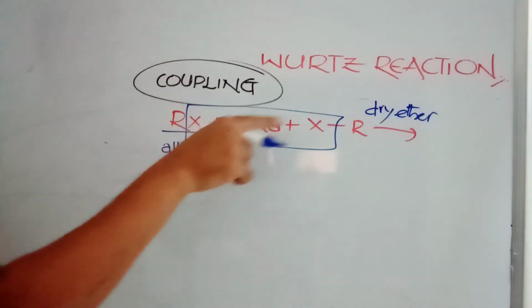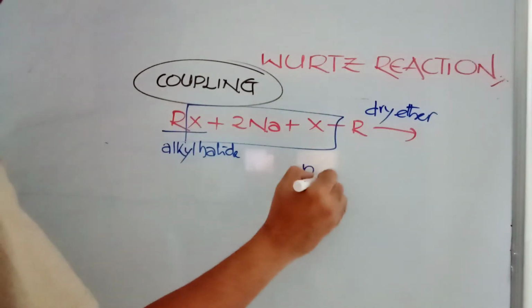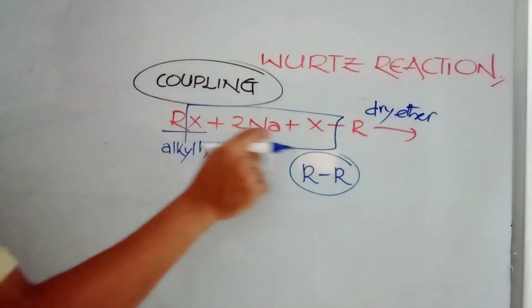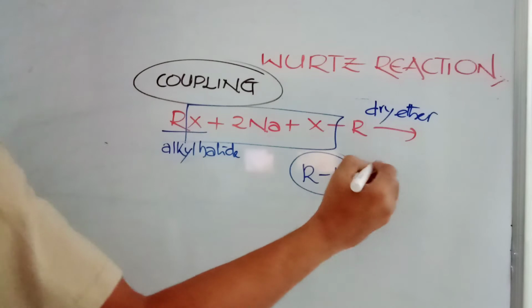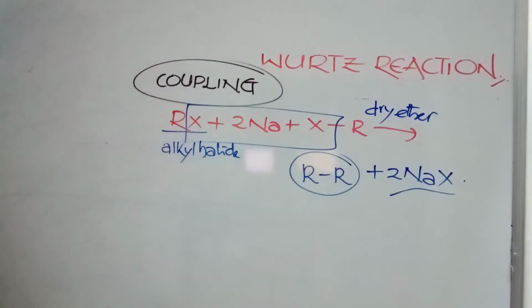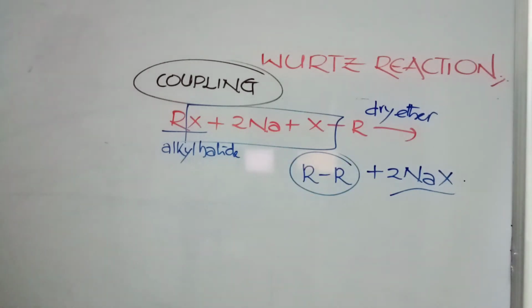When treated with sodium metal in dry ether, it forms R-R. Two R units join. This is called a hydrocarbon, an alkane is formed. The two sodiums join with X to form sodium halide. In organic chemistry, byproducts are generally not important, so don't worry about this sodium halide.